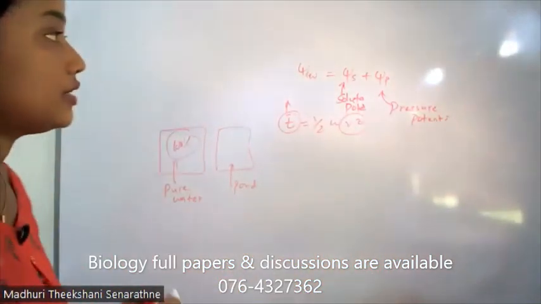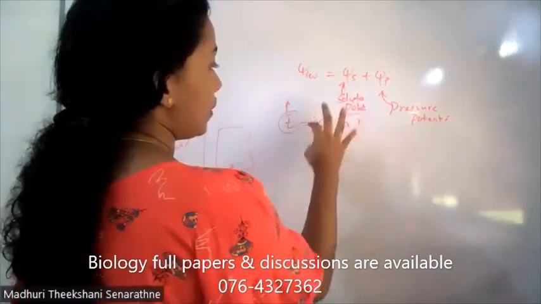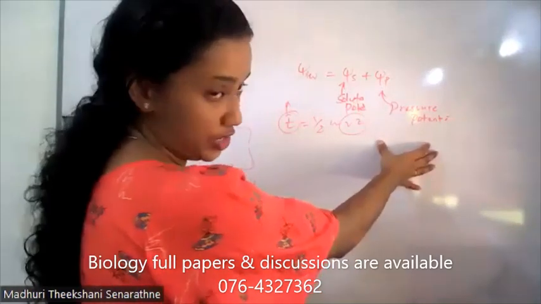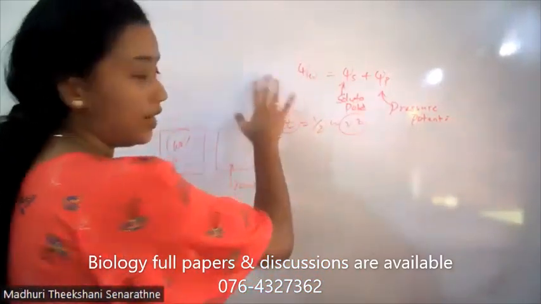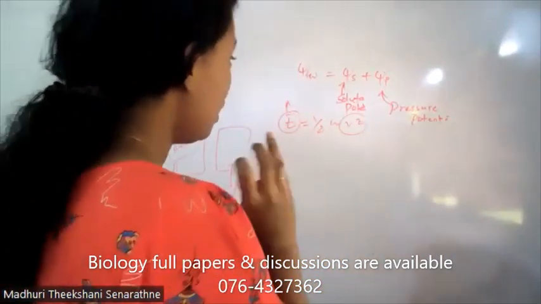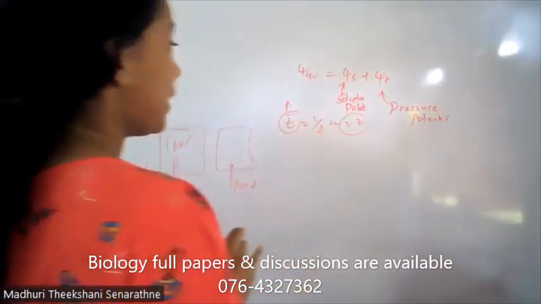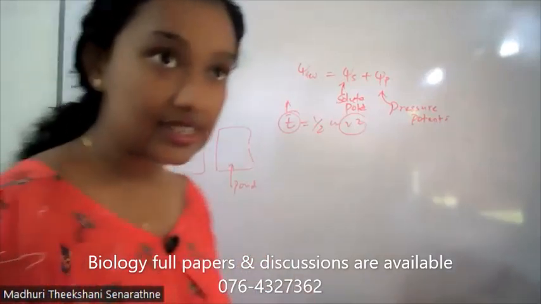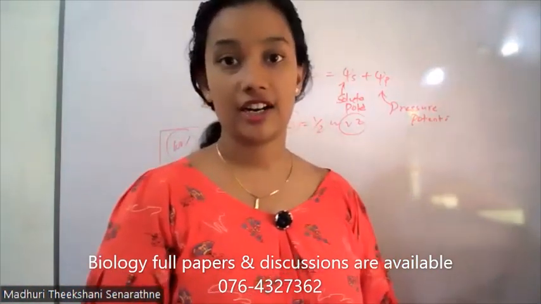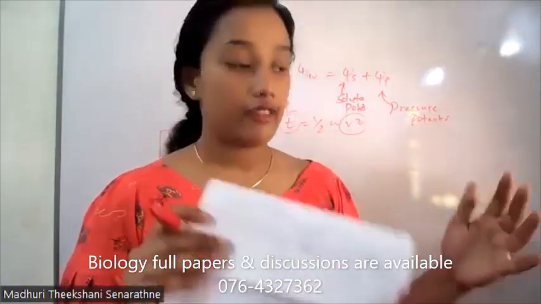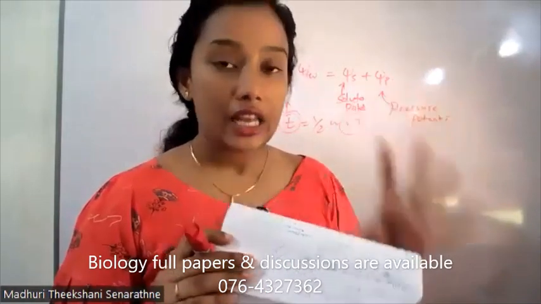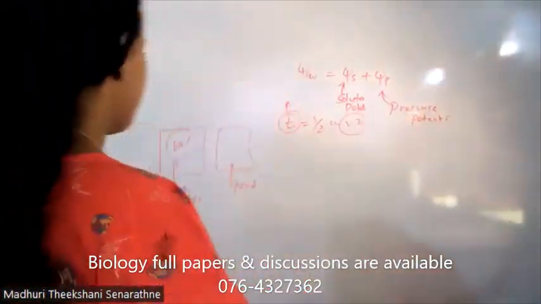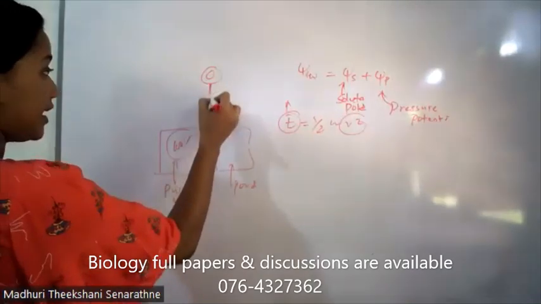Okay. So the total of solute potential and pressure potential is called what? Water potential. Okay. Pure water has the greatest water potential. We say the greatest value of water potential is zero.